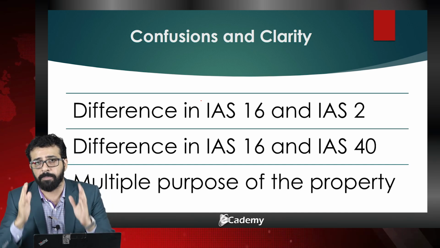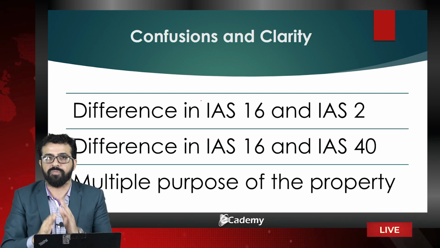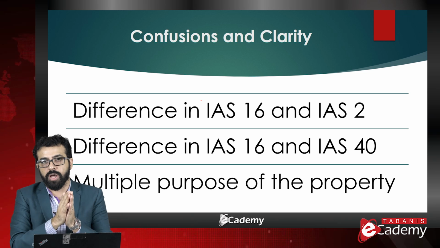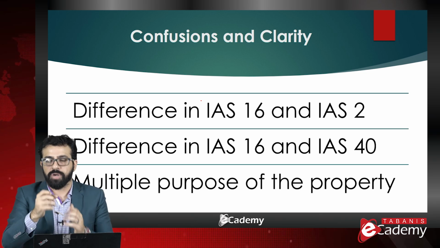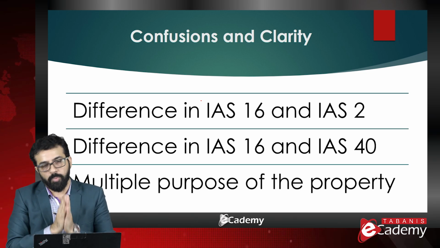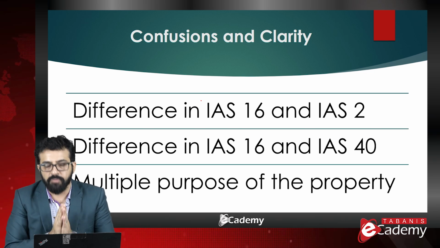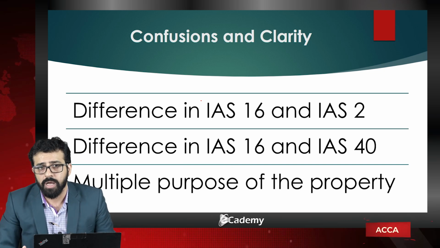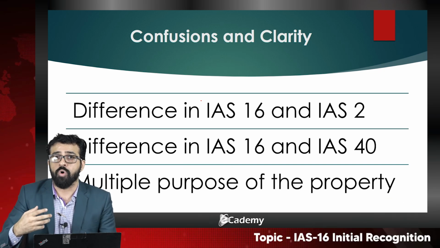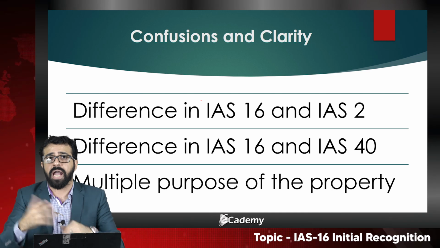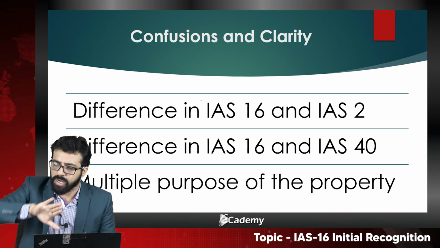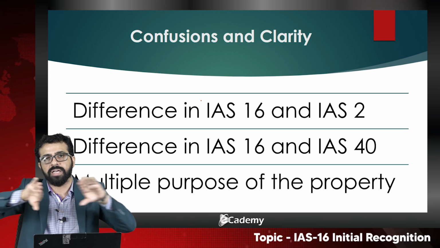If both purposes are allocated exactly 50-50, then both IASs would be applicable, and the rental income and provision should be applied proportionately. So remember the confusions and the clarity. I will later discuss more types of IASs and more types of assets. For example, agricultural assets would fall under IAS 41. So as the nature of assets changes, the IAS changes.